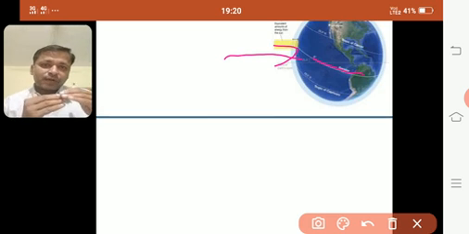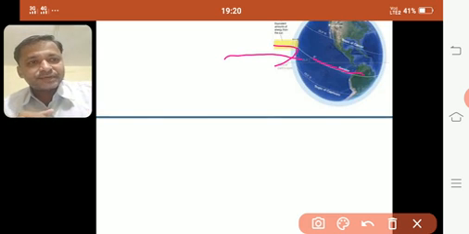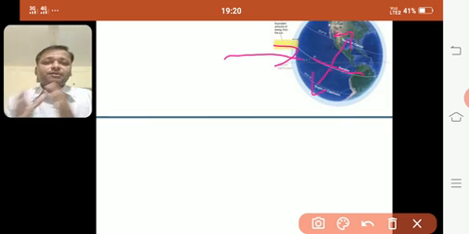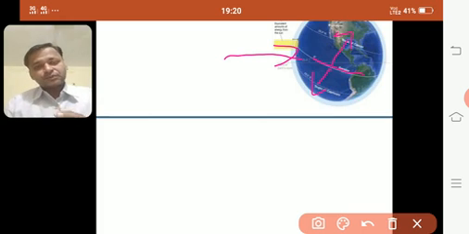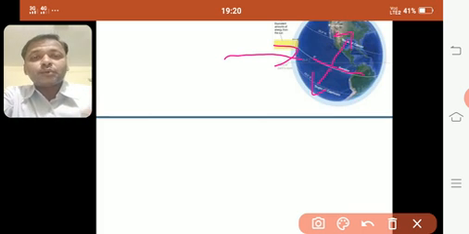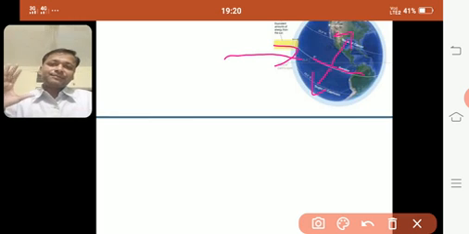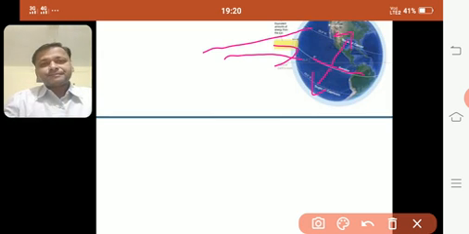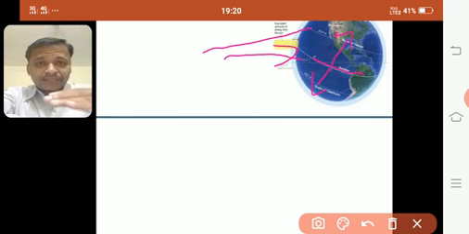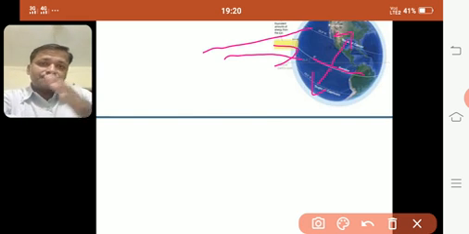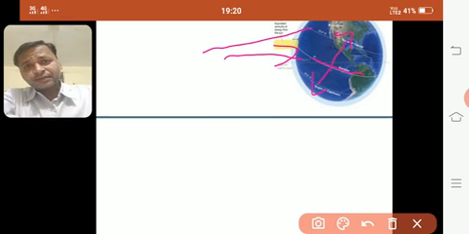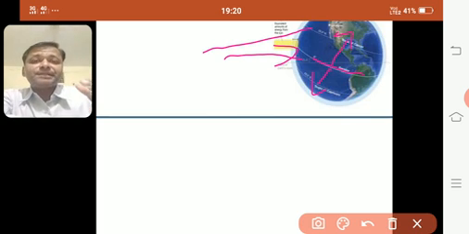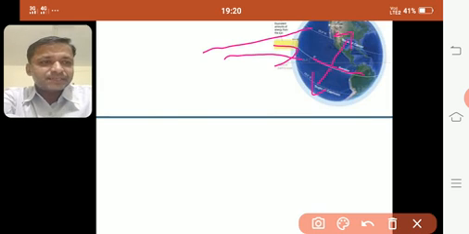And as you move away from the equator towards north and towards south, the climate becomes cooler, because sunlight will fall slantly. Here it is coming straight, here it will be slanted, so the same amount of energy will be spread out. So equators are very hot, and as we move away from the equator, either north or south, the temperature goes down. Understood? Very simple.